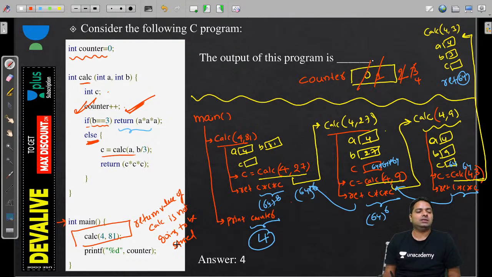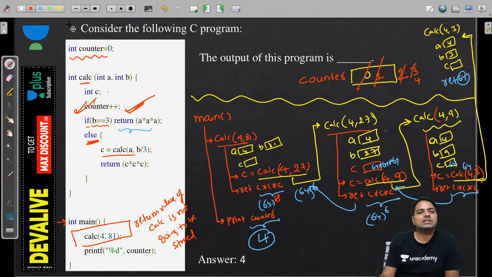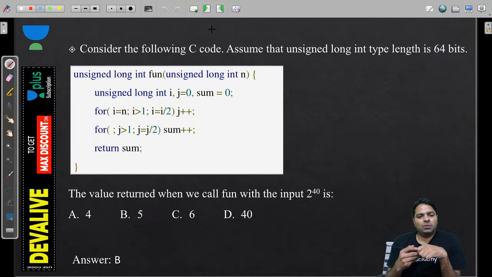So no need to calculate that 64 power 2, power 3, power 6, power 9, something. Yeah. What was this? 18, right? 64 power 18. So even if they ask about C at the end return value, that 64 power 18, we can do that. But I was just estimating it. Fine, it's a 4.